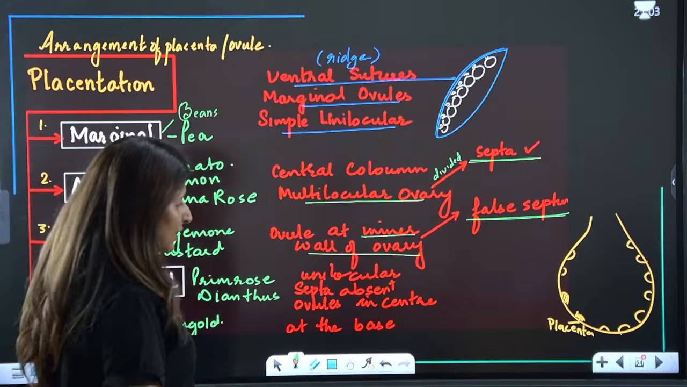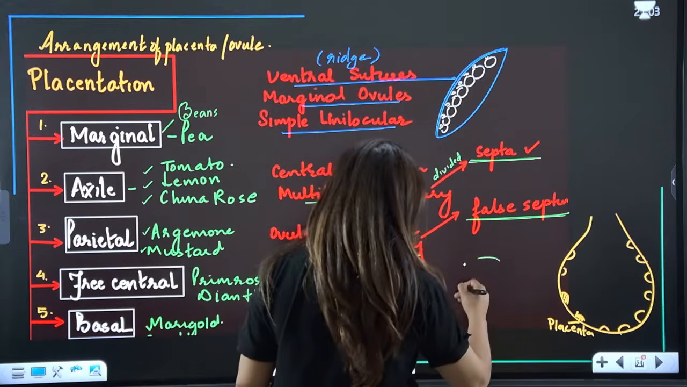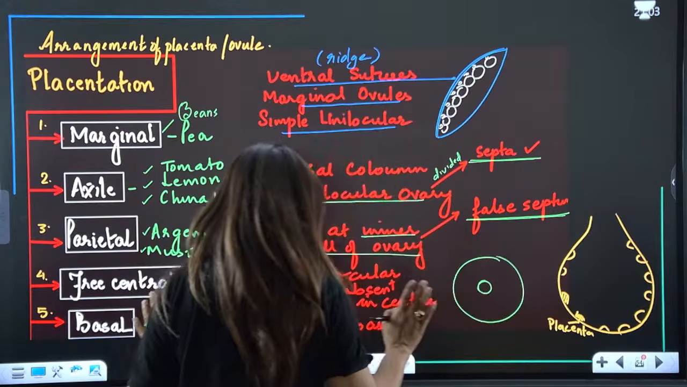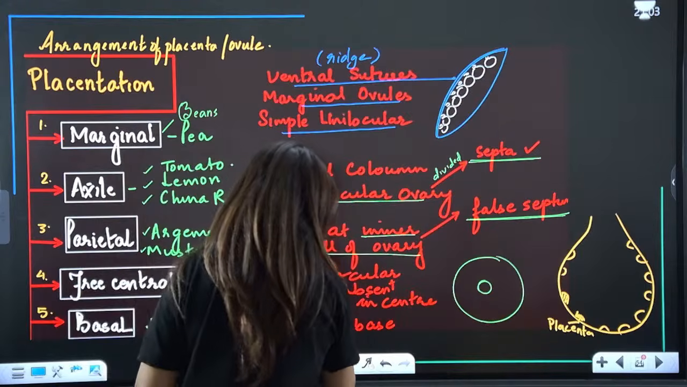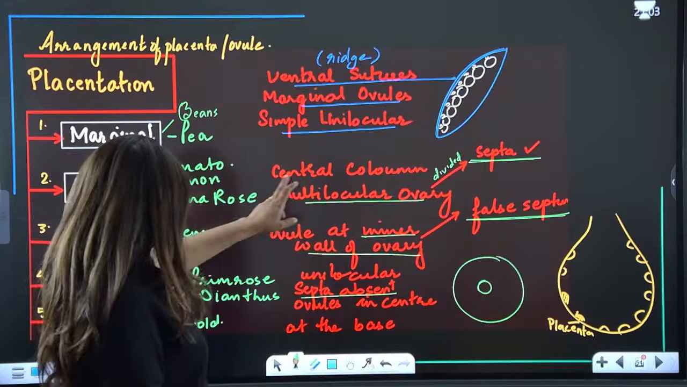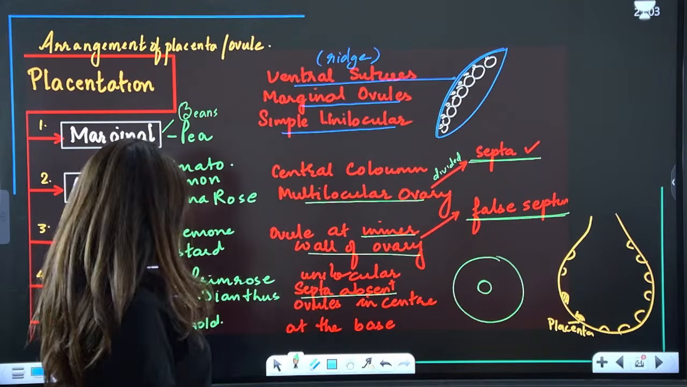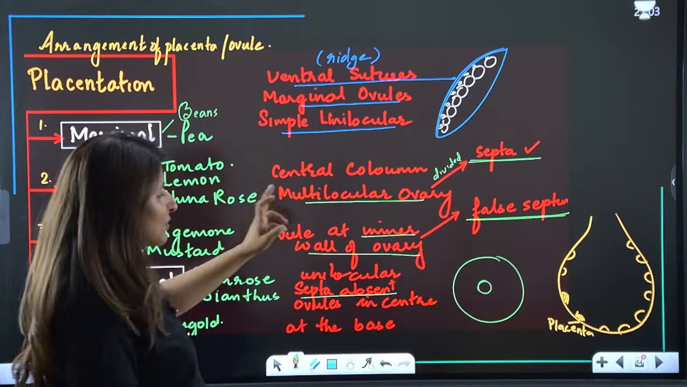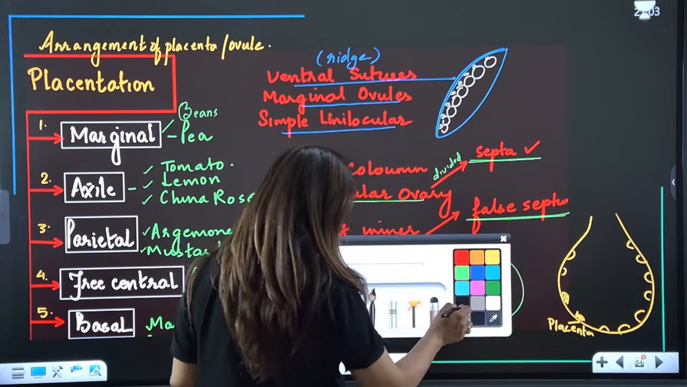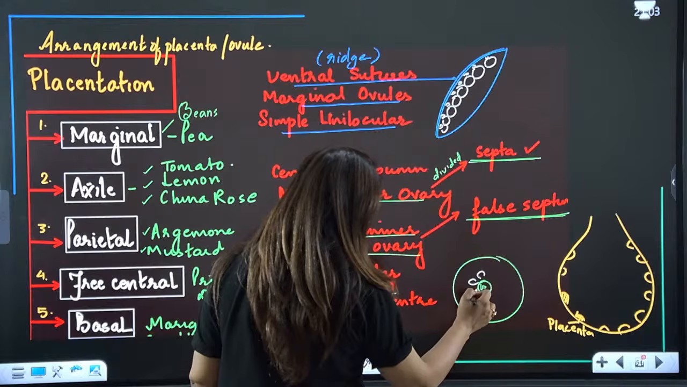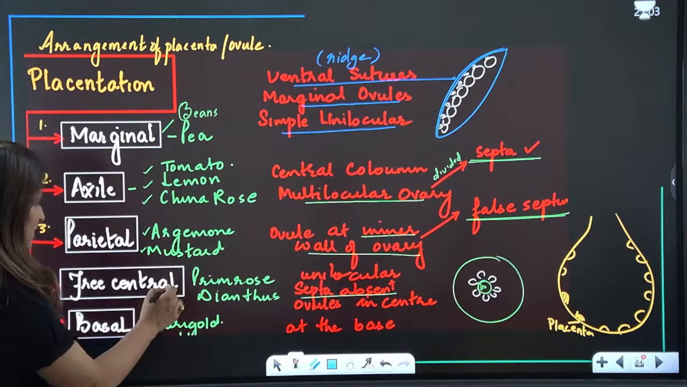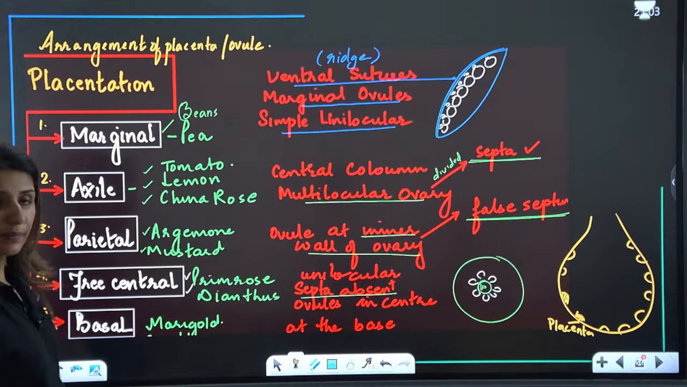And then free central. What happens in free central? So there is a placenta in the center, and then there are no septa present. So here septa are absent. With respect to septa: true septa in axile, septa absent in free central, and parietal has the false septa. So if this is a placenta, around the placenta, this is how the ovules are present. This is primrose and dianthus, an example of free central, right?